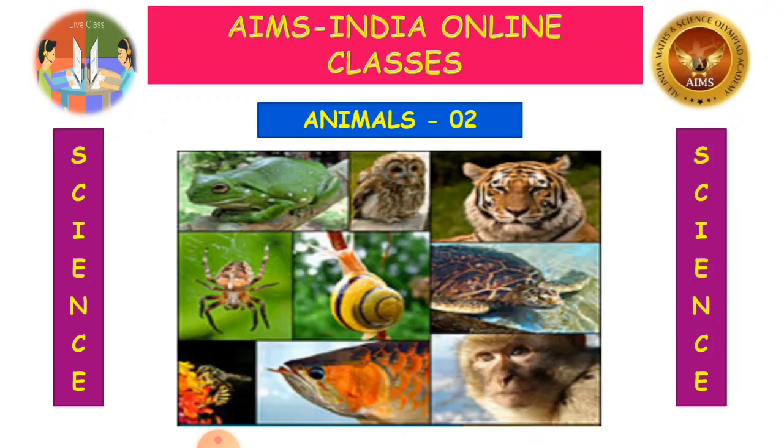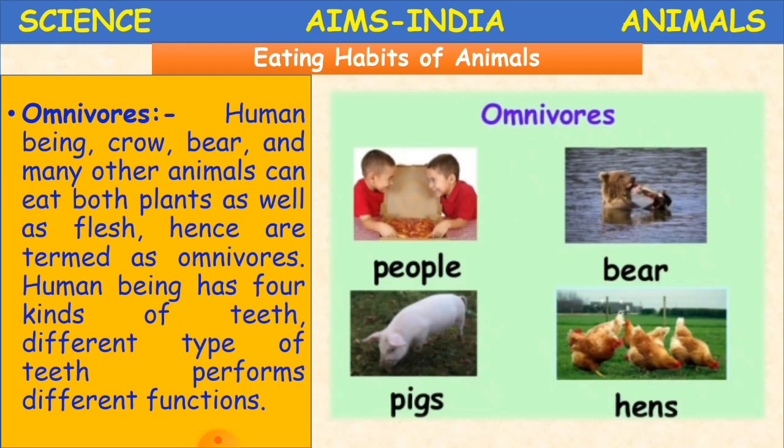So today we will be continuing in the part 2 session of animals from our science subject. Clear children? So we learn something more about the eating habits of animals. Yesterday we learnt about herbivores. Now what are herbivores children? They are plant eating animals. They eat only plant produced food. Okay. And now we learn about omnivores.